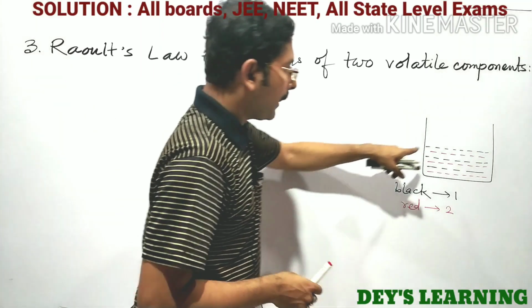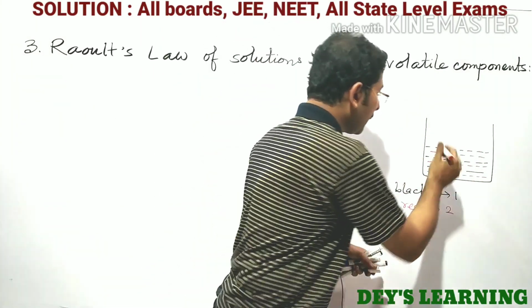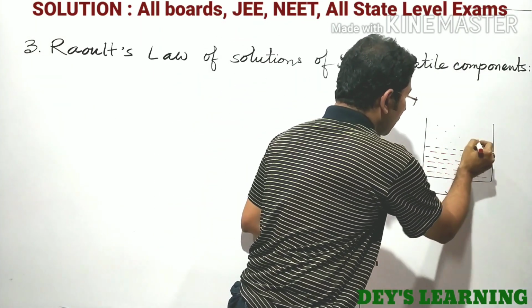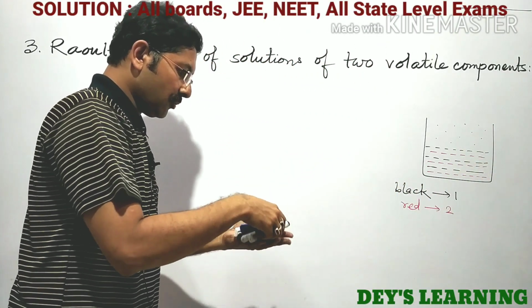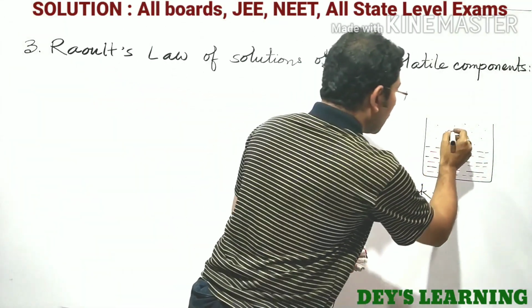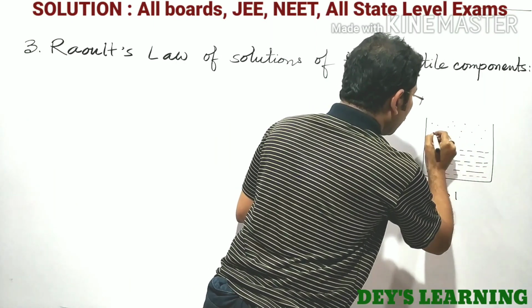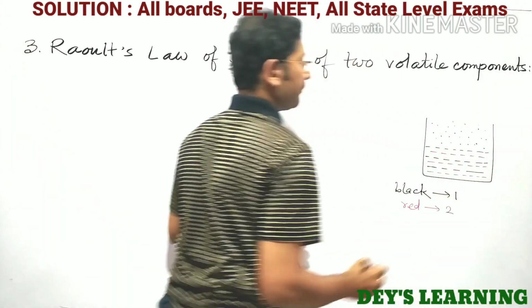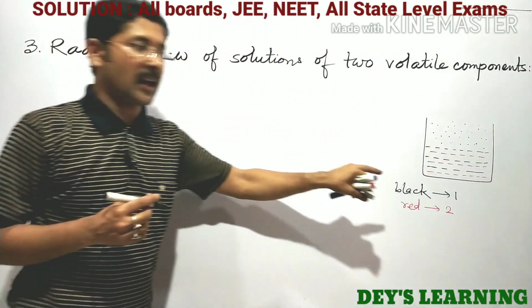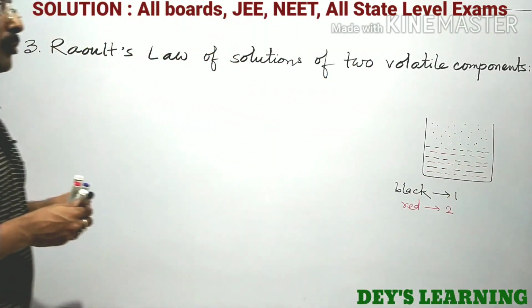So in the vapor, both the molecules of the components will be present. The vapor contains both the molecules of the two components because both the liquids are volatile in nature. So what will happen there?